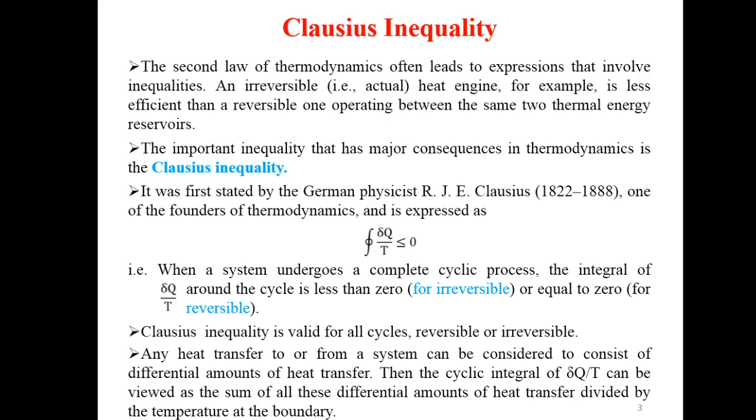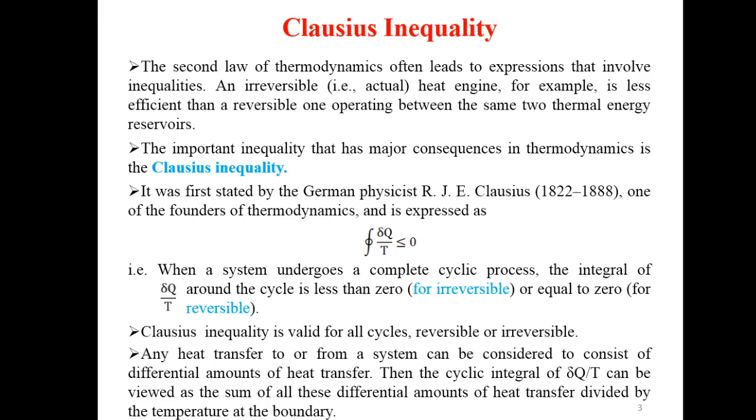That is, when a system undergoes a complete cyclic process, the integral of differential of heat divided by temperature around the cycle is less than 0 for irreversible, or equal to 0 for reversible.